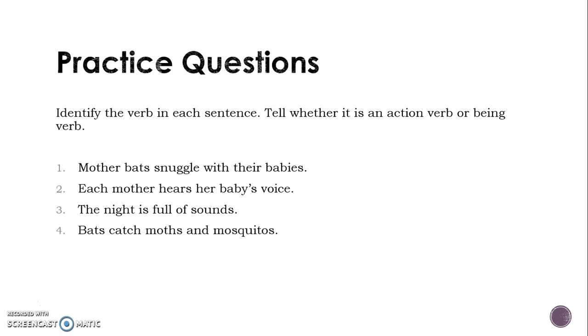For your practice questions tonight, you are going to identify the verb in each sentence, whether it could be an action verb, it could be a being verb. Then you are going to select whether it is an action verb or a being verb.